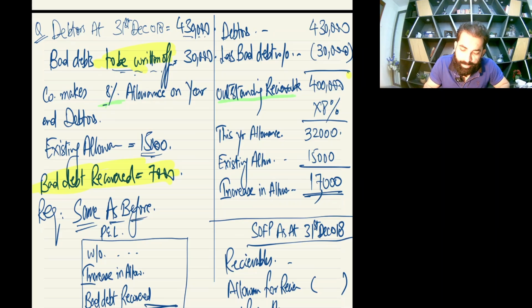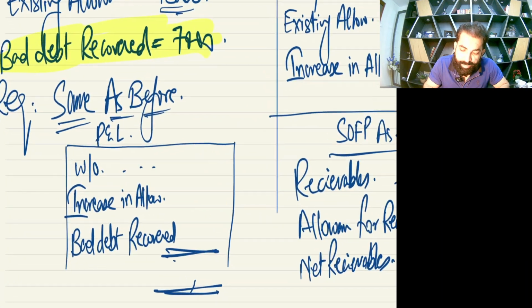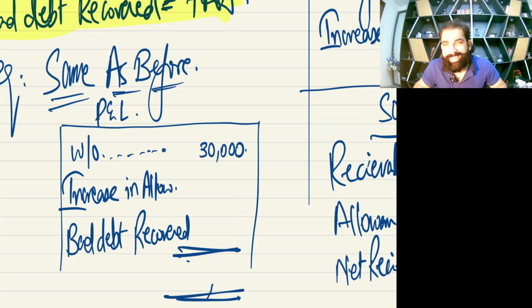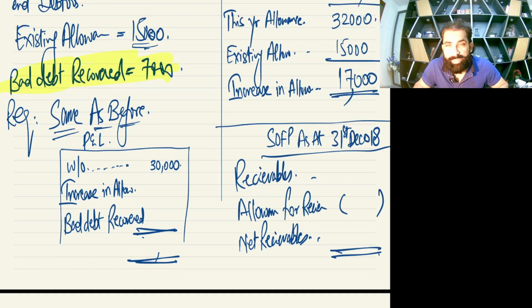First of all, we'll make the P&L box, and this time you will be surprised by some new things in the P&L box. The first thing which comes in the P&L is written off. So in this year there is a written off of 30,000. The second thing is, tell me the allowance. Is it decrease or increase? Yes, it is an increase in allowance. So increase in allowance is also your expense. 17,000, one more expense. An expense has a positive sign now.